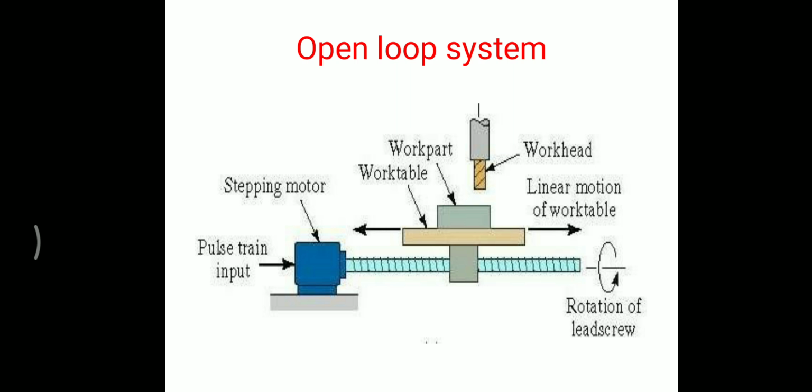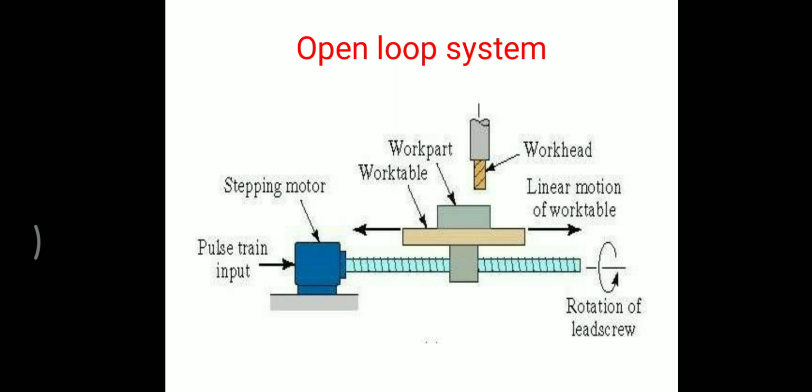Another point, the primary drawback. What is the drawback in the open loop system? In this open loop system, there is no feedback to check whether the programmed position and velocity have been achieved. If the performance is affected by some load, temperature, humidity, or lubrication, the actual output could deviate from the desired output.